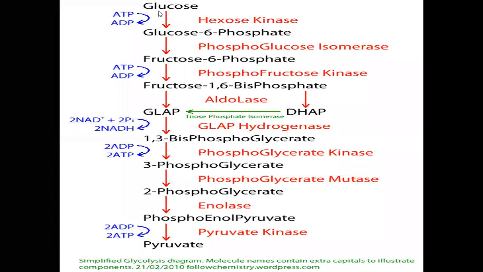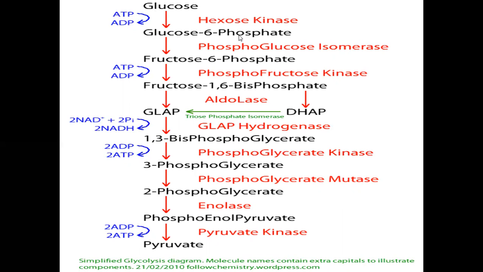The first reaction: the 6-carbon glucose molecule utilizes 1 ATP in the presence of the hexokinase enzyme to form glucose 6-phosphate.